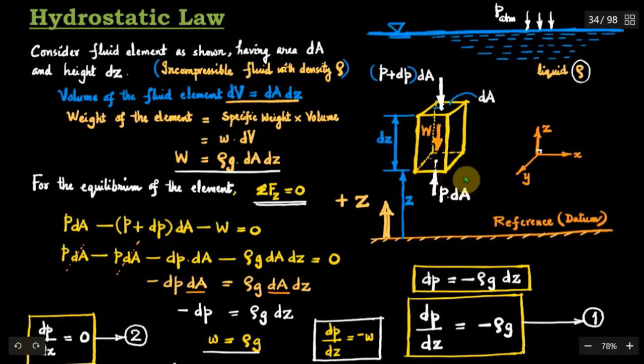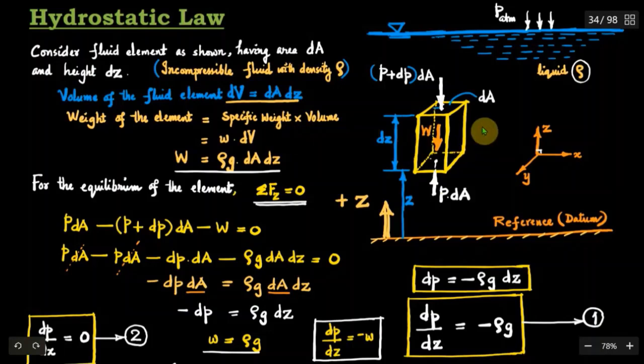Let the element be situated at a distance of Z from a reference at the bottom here, and the element has a length or height dz and area dA, so that its volume is dA dz, area of cross section into height.